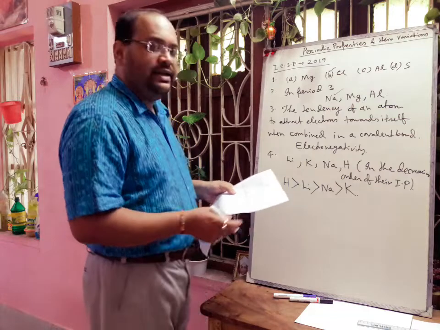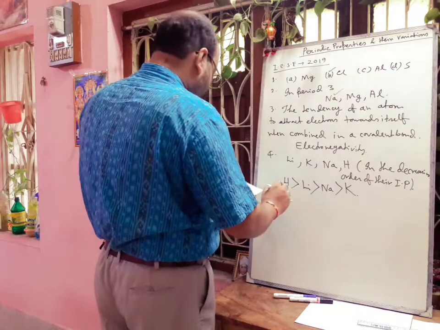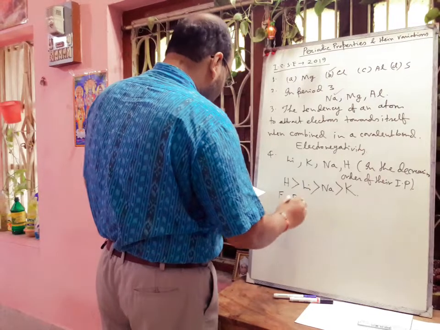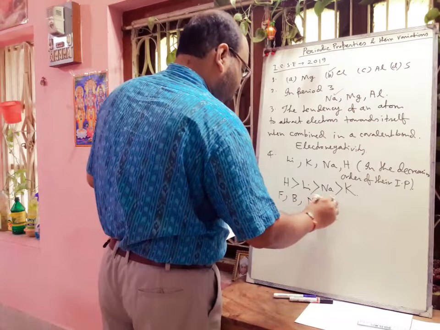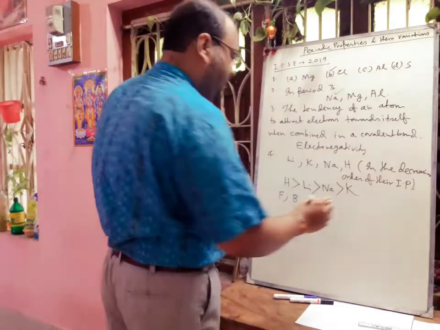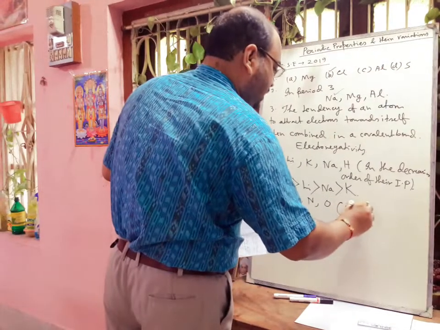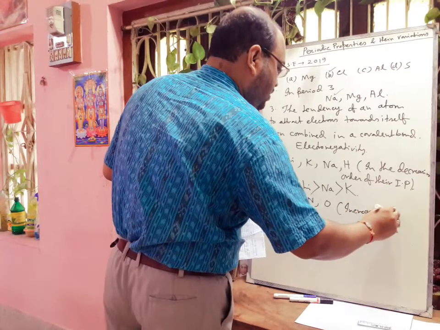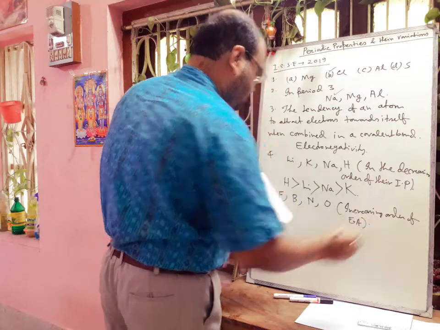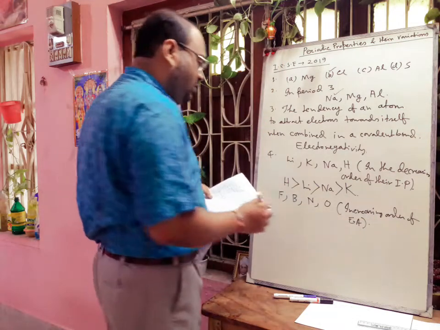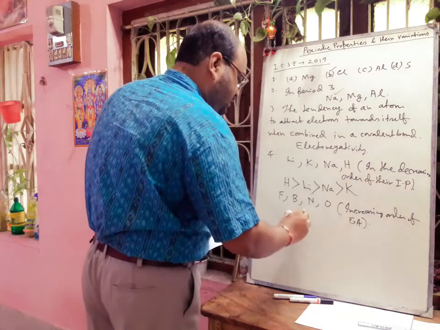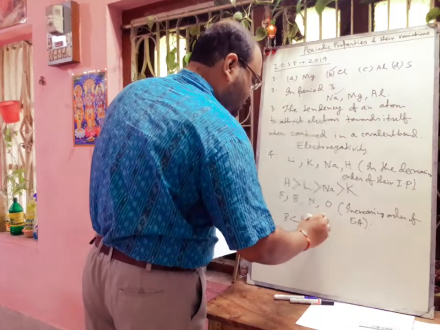Next question is given: fluorine, boron, nitrogen, oxygen, in increasing order of electron affinity. Here the correct order will be boron, then nitrogen, then oxygen, then fluorine.